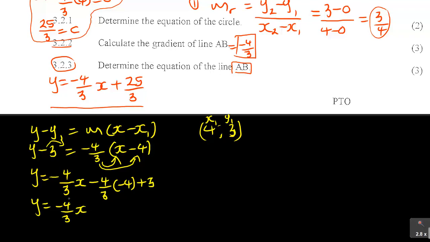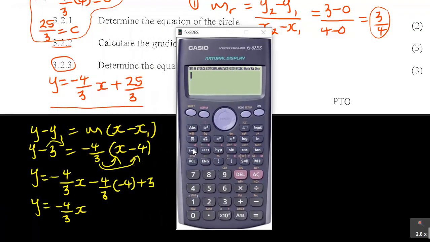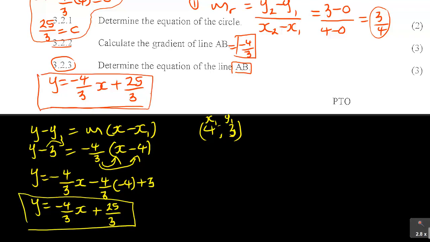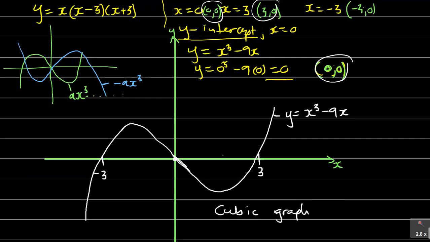Then you can use your calculator to simplify this part, which says negative 4 over 3 times negative 4 plus 3, and then you get 25 over 3, which is positive 25 over 3. So this is the equation which is similar to that answer. If you compare them, you can see that this is the same thing. So guys, that is what we mean whenever we are saying determine the equation of the line AB in that case. Alright, moving on.